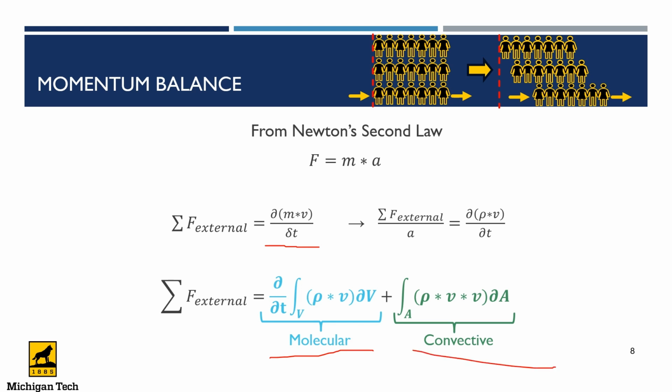In this case, we made some assumptions: that we assume the people to be in a control volume, just like a gas molecule or a fluid molecule in a control volume. So the volume is going to be constant, and we assume that the movement is not too chaotic, so the rate of change in momentum per time is approximately equal to 0. In this regard, the molecular component will be 0, leaving only the convective component.